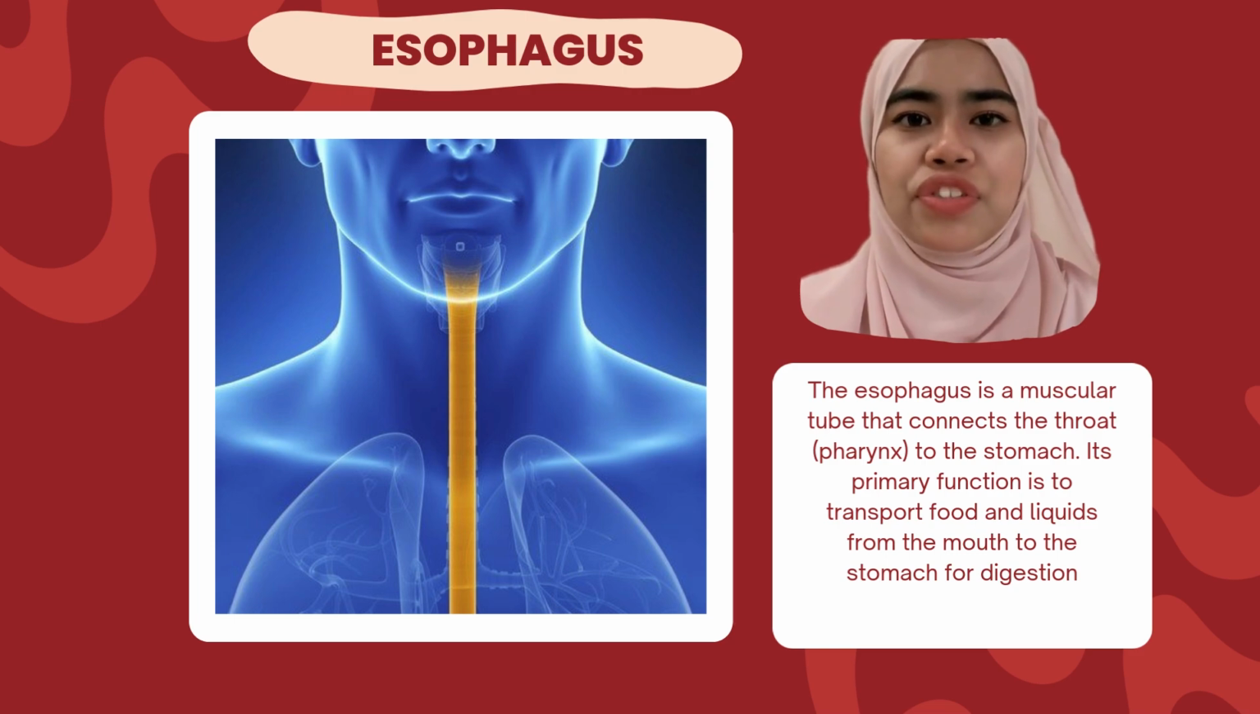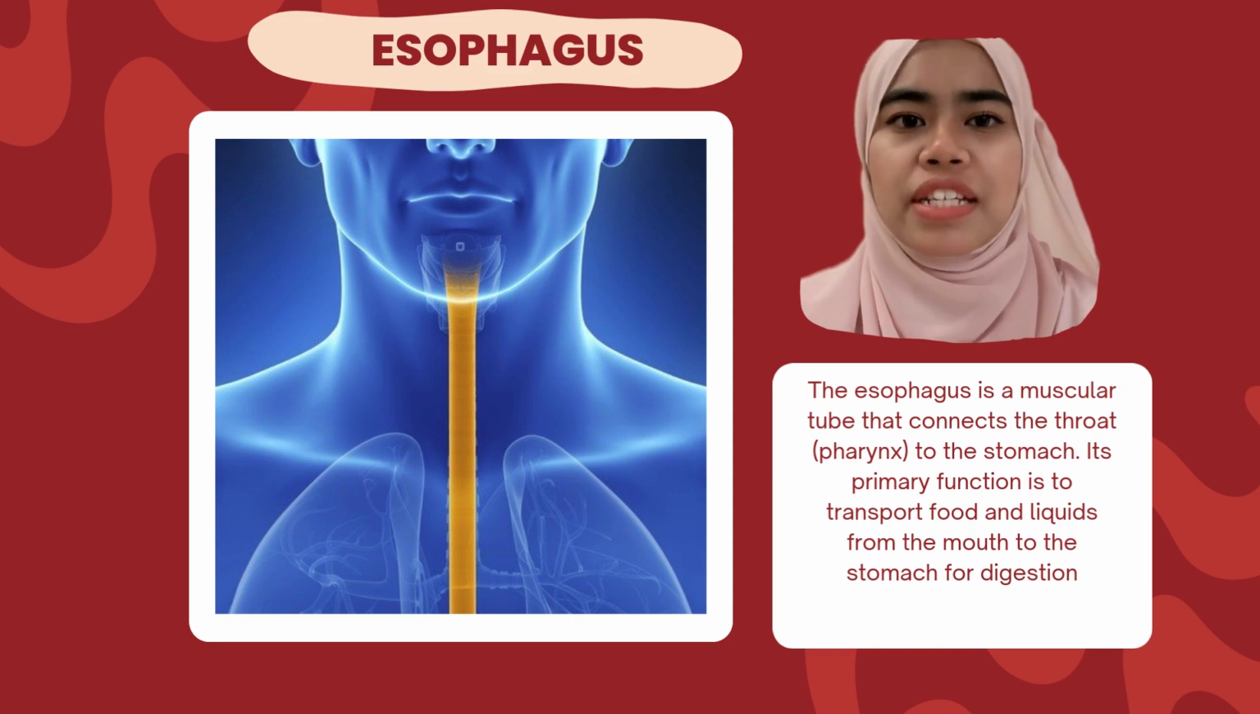The esophagus is a muscular tube that connects the throat, which is the pharynx, to the stomach. Its primary function is to transport food and liquids from the mouth to the stomach for digestion. The lower esophageal sphincter, known as the cardiac sphincter, is a muscular ring between the esophagus and stomach. During swallowing, it relaxes to allow food to enter the stomach. This sphincter normally opens to allow the flow of food into the stomach and closes to prevent the stomach contents from regurgitating into the esophagus. Regurgitating means flowing back.